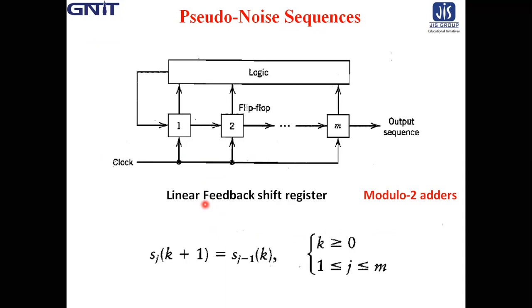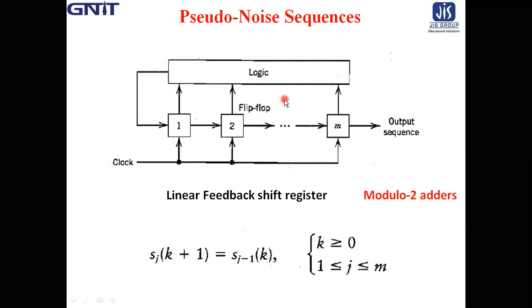A PN sequence is a periodic binary sequence with a noise-like waveform that is usually generated by means of a feedback shift register. This is a general block diagram of a linear feedback shift register in which we can generate a PN sequence.